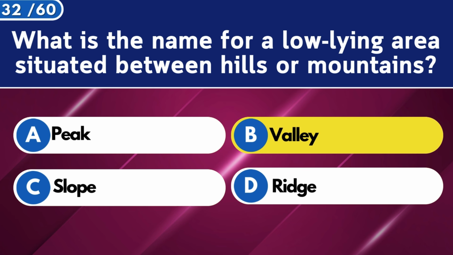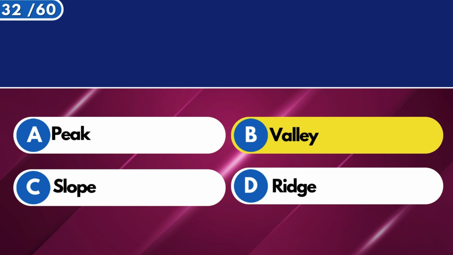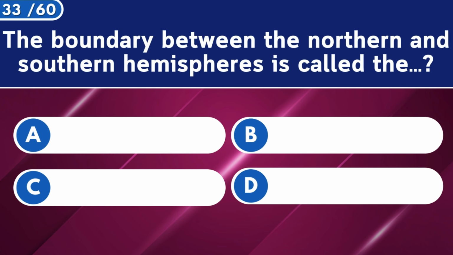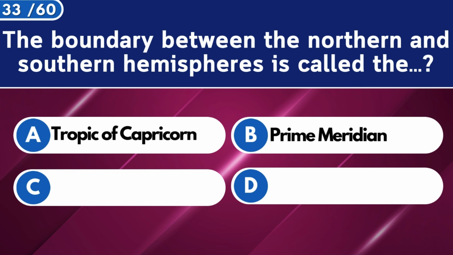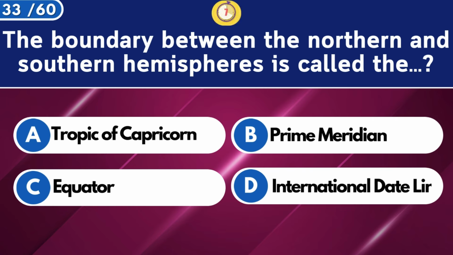Valley. The boundary between the northern and southern hemispheres is called the equator.